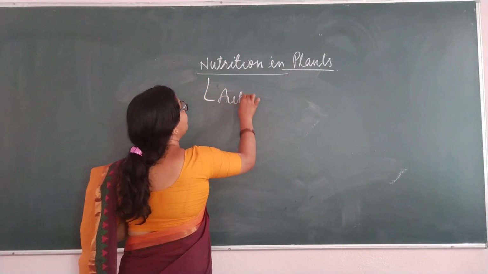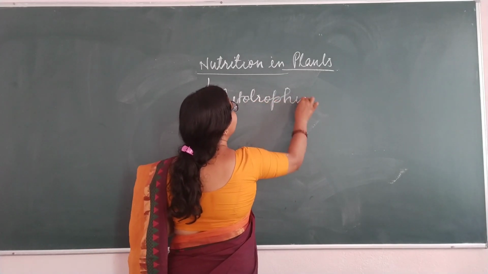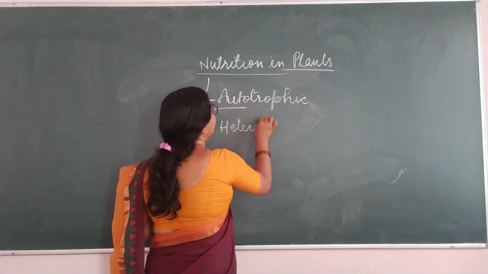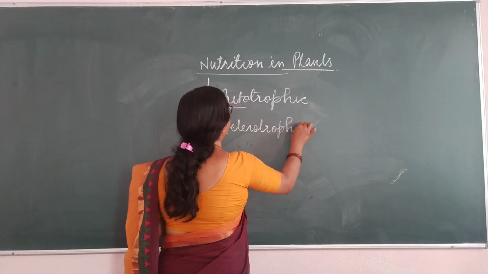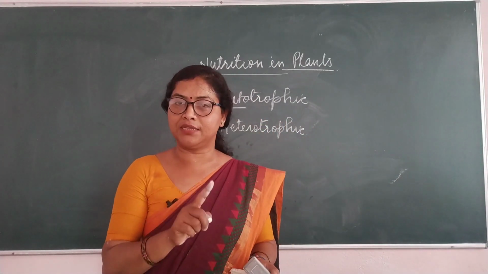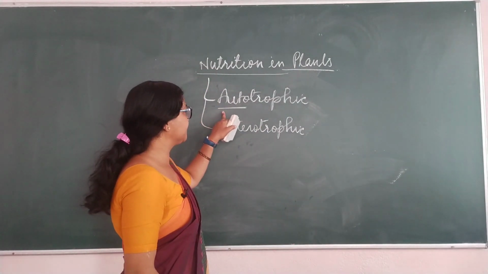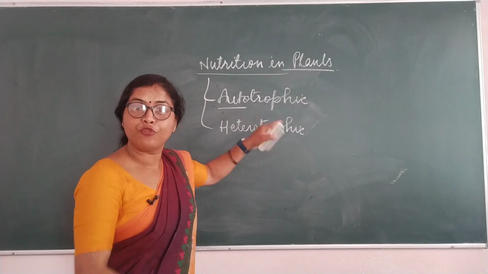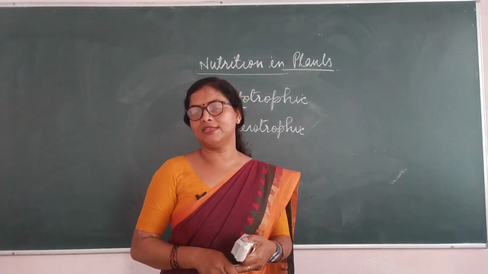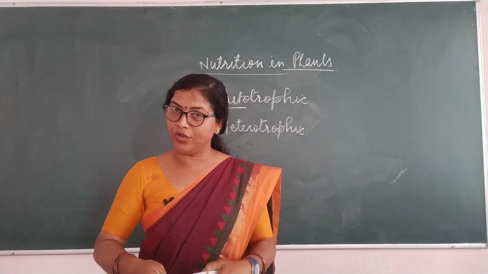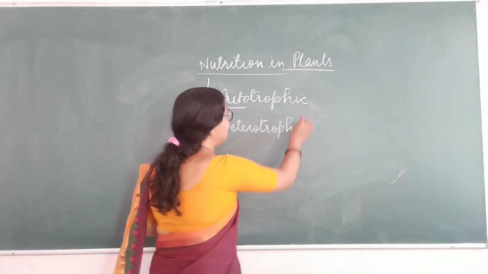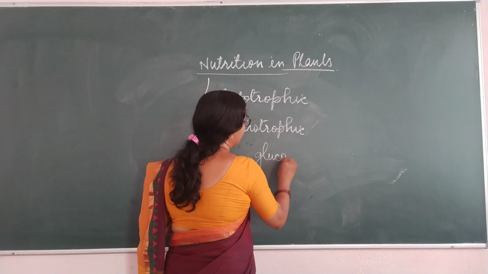First is autotrophic, meaning self-feeding. Auto means self-feeding, and the second is the heterotrophic mode of nutrition. Autotrophic and heterotrophic. In autotrophic, what happens? Green plants. Never forget to write green plants. These green plants obtain their food from their surroundings by collecting some simple inorganic substances like CO2 and water. And in the presence of chlorophyll and sunlight, they prepare their food. And what is their food? Glucose.